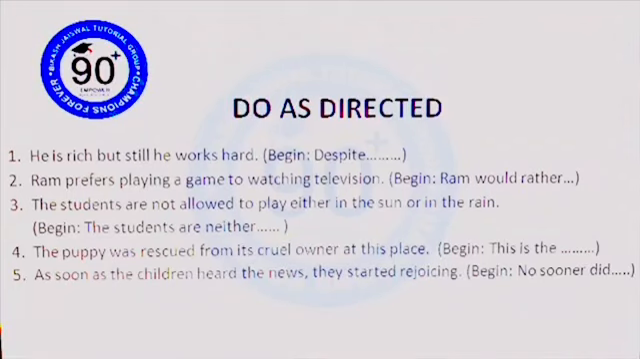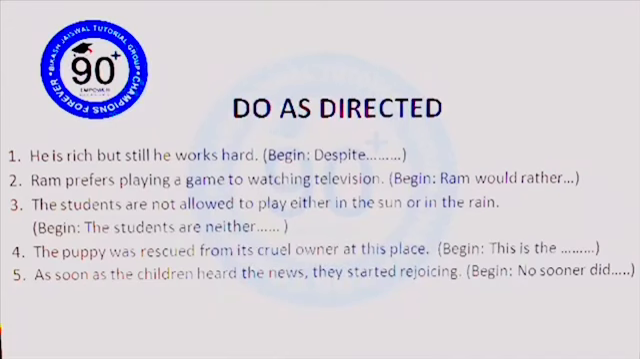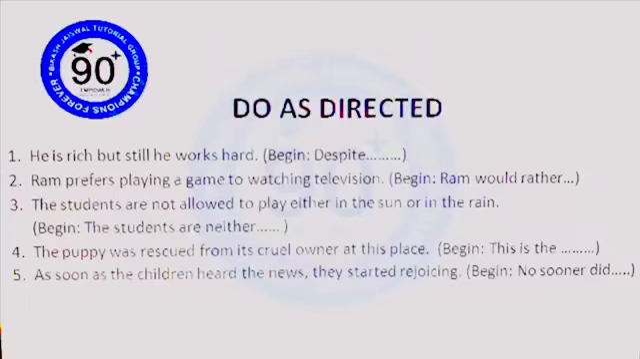Our third sentence says the students are not allowed to play either in the sun or in the rain. Narration is begin, the students are neither. So the students are neither allowed to play in the sun nor in the rain. You remember the theory of neither? It's neither nor, either or. Check out in the question, it's either and or. So here we need to use neither nor.